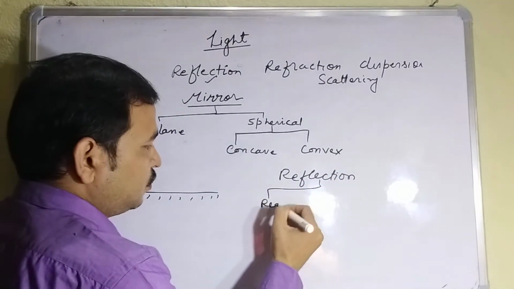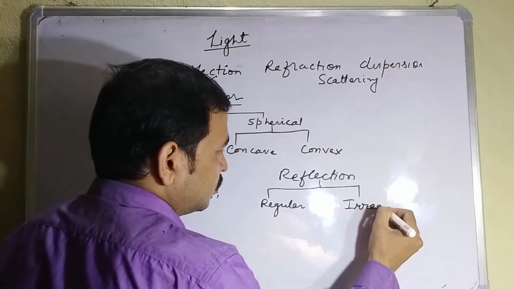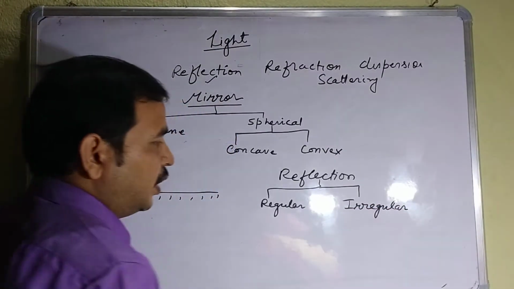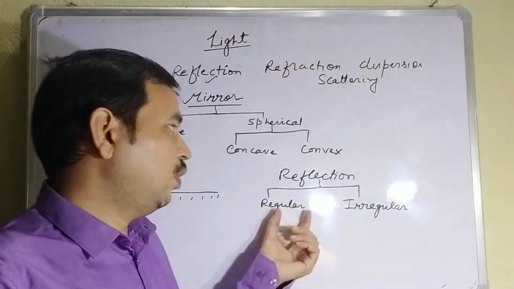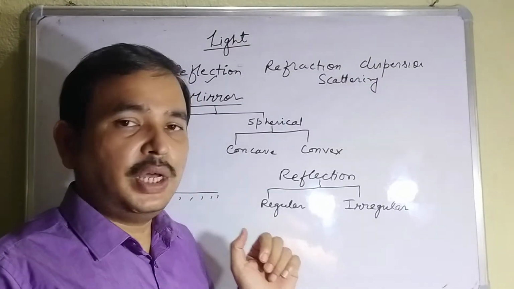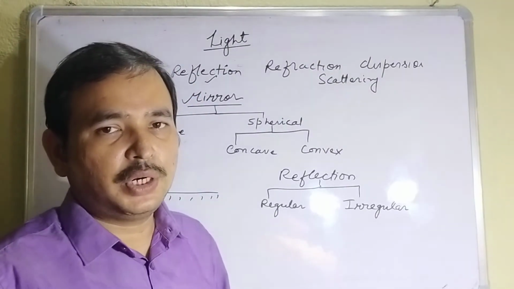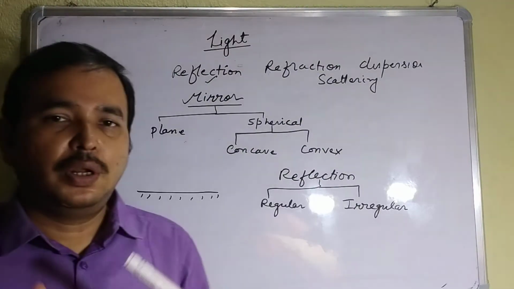So reflection is of two types: regular and irregular. In the mirror, maybe there is regular reflection or irregular reflection. In regular reflection, you will get a clear image. In irregular reflection, you will not get a clear image. We will discuss this, but first you see that we are talking about the basic thing: reflection.